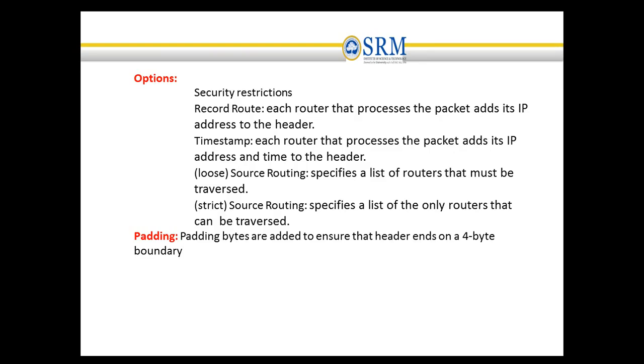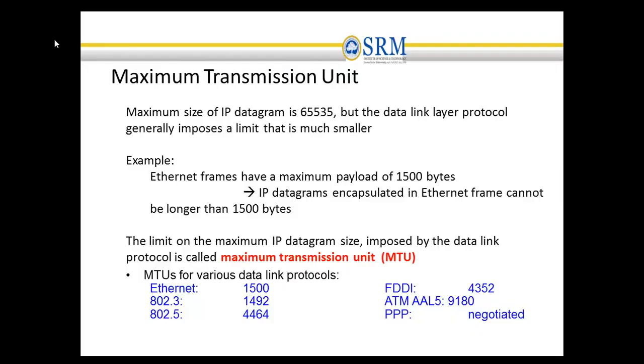Padding field. In case padding is required, additional data bits will be added, up to a 4-byte boundary. Maximum transmission unit. The maximum size for an IP datagram is 65,535 bytes. But if the IP packet needs to travel via an Ethernet based network, Ethernet has a maximum transmission unit size of 1,500 bytes. In that case, the IP packet needs to be fragmented, or divided into smaller pieces, each less than 1,500 bytes, so that it can travel via an Ethernet based network.